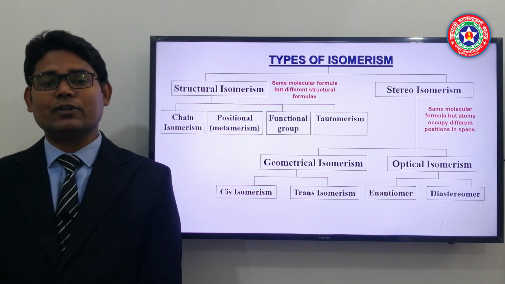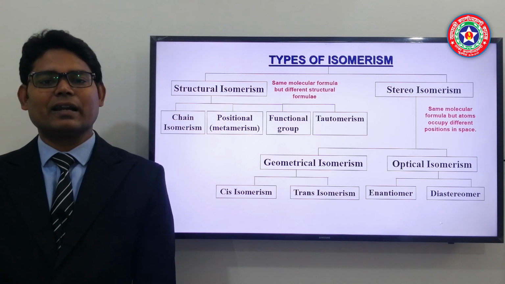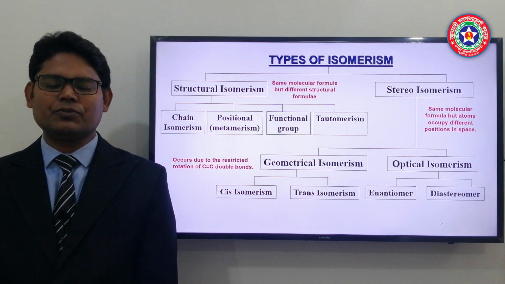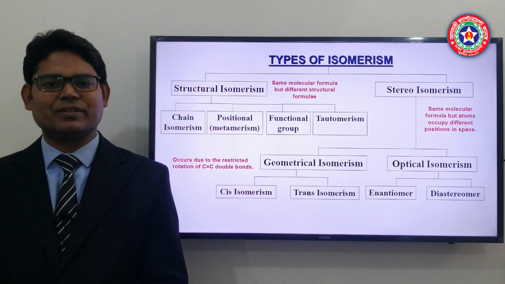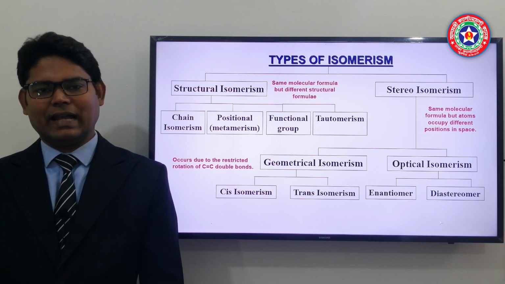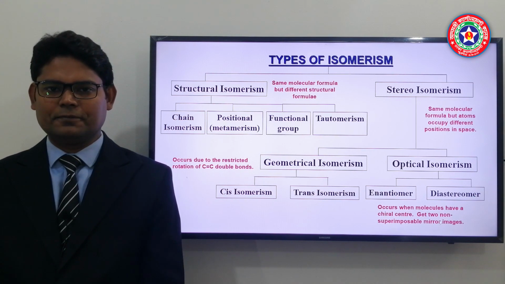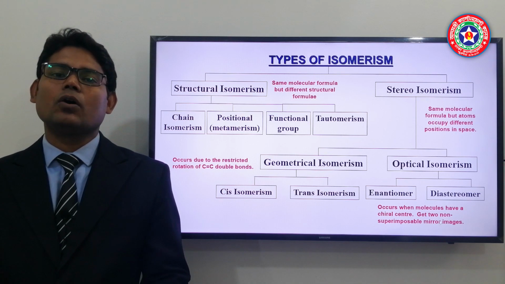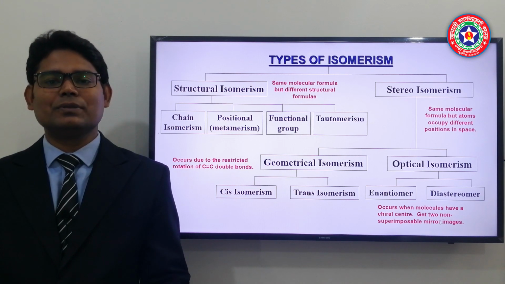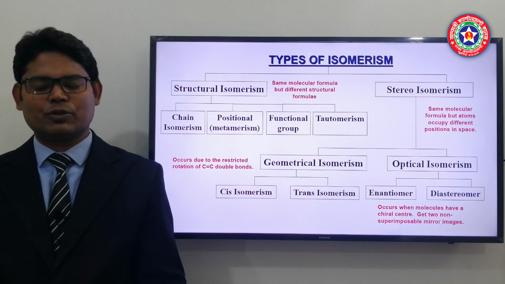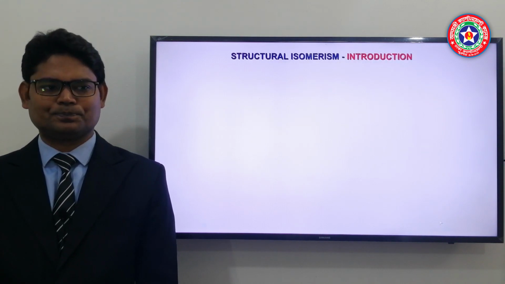But in stereoisomers, both molecular formula and structure will be the same, but their three-dimensional arrangement will be different. In geometrical isomers, in a carbon-carbon double bond, if the bond rotation is restricted, then geometrical isomerism arises. And finally, optical isomers are light sensitive, and they occur if a chiral carbon is present in a compound, and due to that it can rotate plane polarized light, which we are going to discuss later on elaborately. Now let's move on one by one.